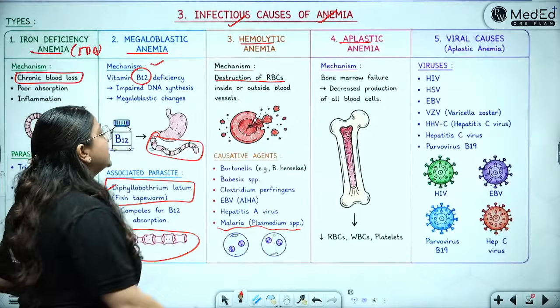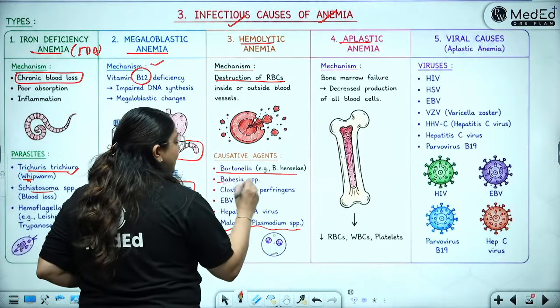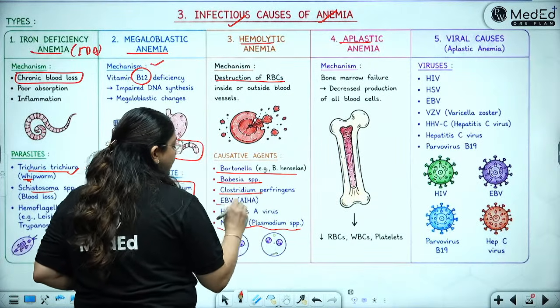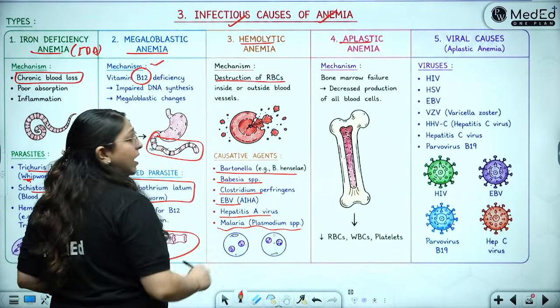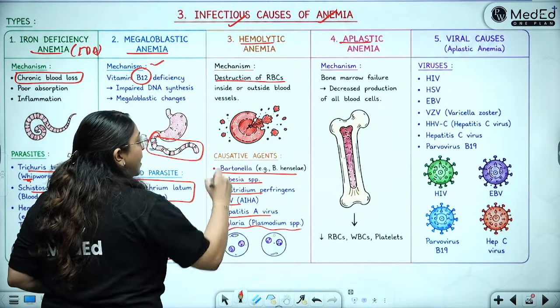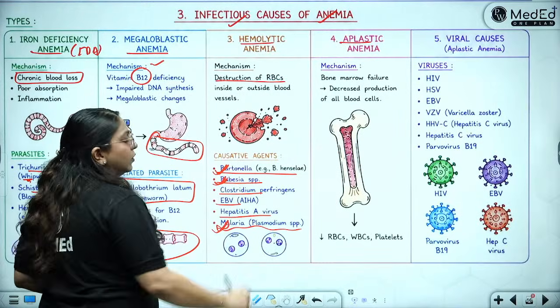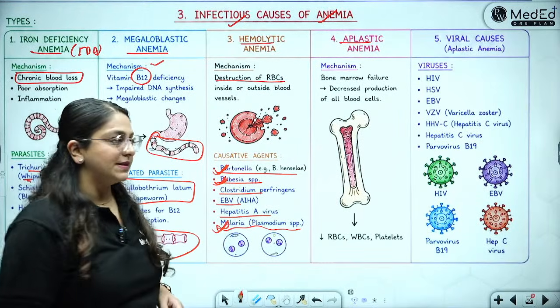Okay. So there is Bartonella henselae, Babesia, Clostridium, Epstein-Barr virus, hepatitis A virus and malaria. Must remember is malaria, Bartonella and Babesia. Okay, malaria, Bartonella and Babesia.